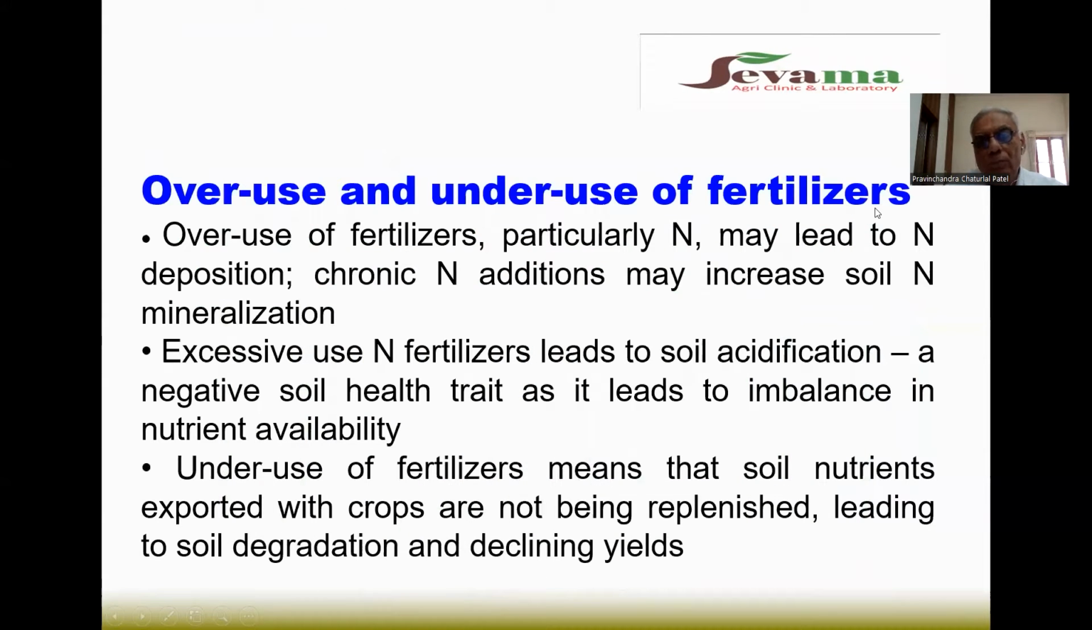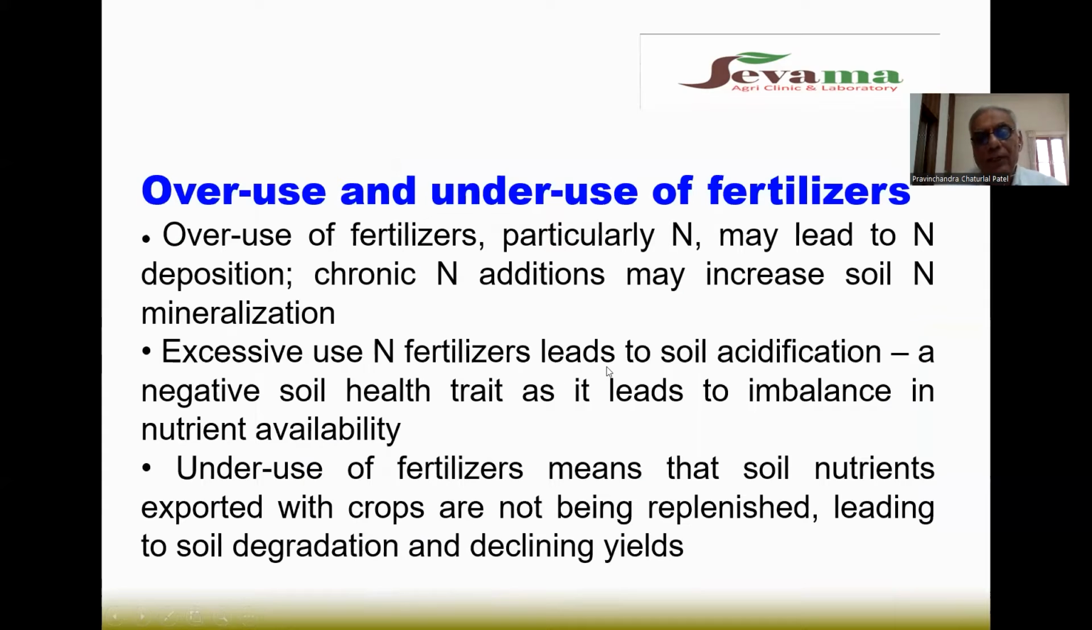Overuse and underuse of fertilizers. Overuse of fertilizer, particularly nitrogen, may lead to nitrogen deposition. Chronic nitrogen addition may increase soil nitrogen mineralization. So don't give a burden to the soil. Whatever the requirement of the soil, that we should add.